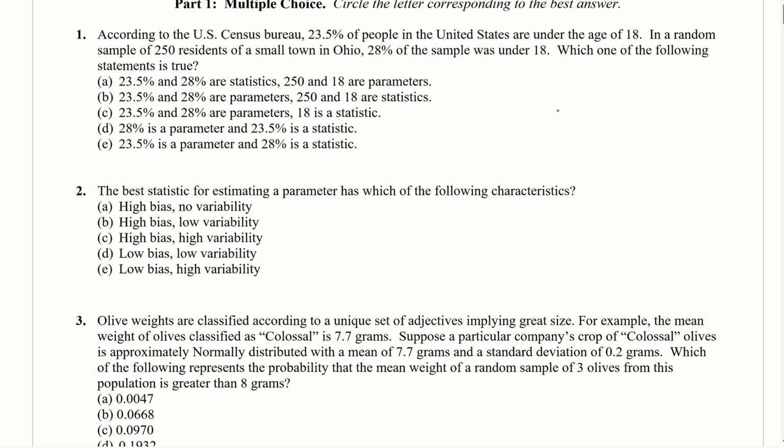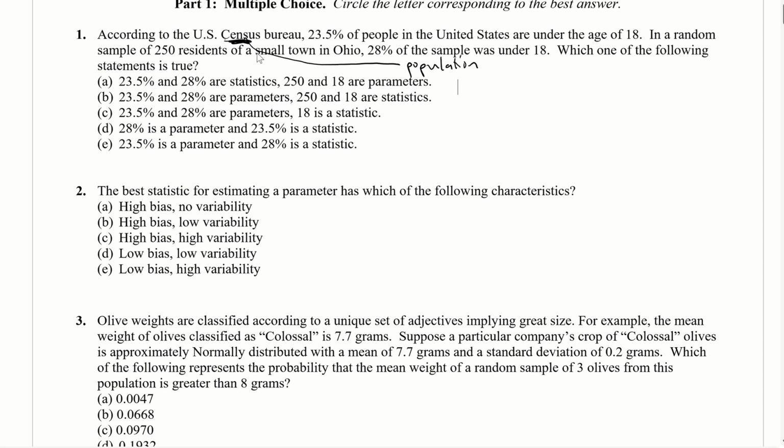Okay, so here it says according to this, it's a census. A census is when you take the entire population, right? So in this case, if you look at the first part, 23.5% and 28% are statistics. 215 and 18 are parameters. No, 250 is a sample.